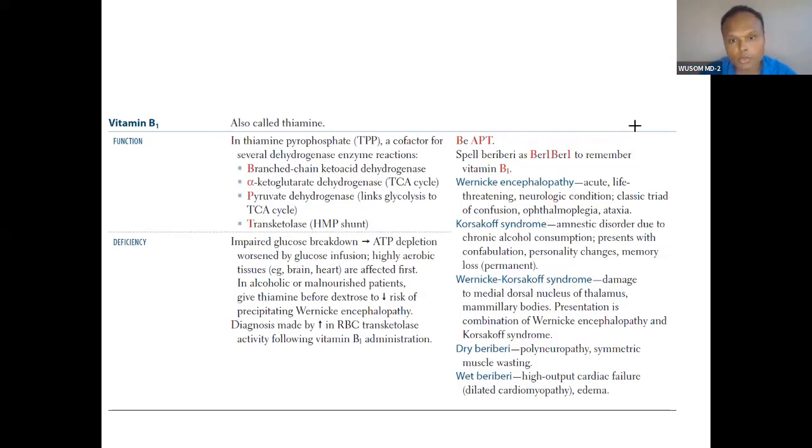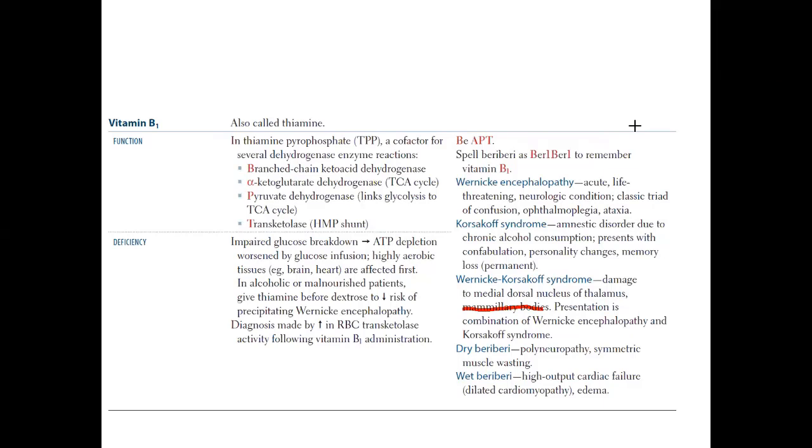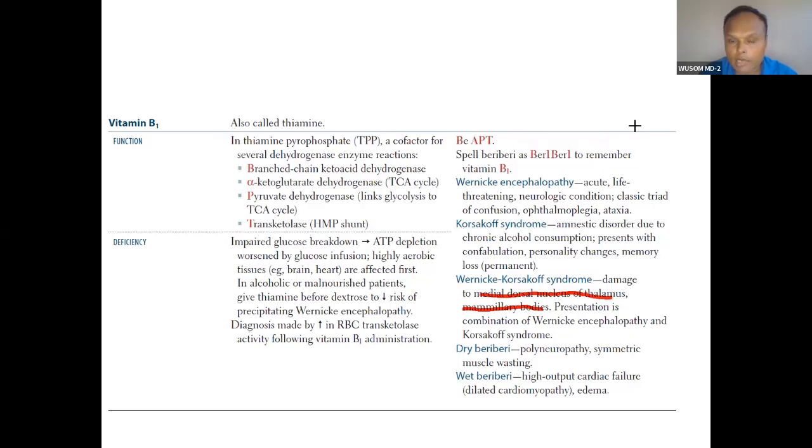In Wernicke-Korsakoff syndrome, here you can see, can you see the mammillary body? Yes, sir. Mammillary body, and you can see the medial dorsal nucleus of thalamus, because we have already studied neurology. That is why we can discuss nicely.